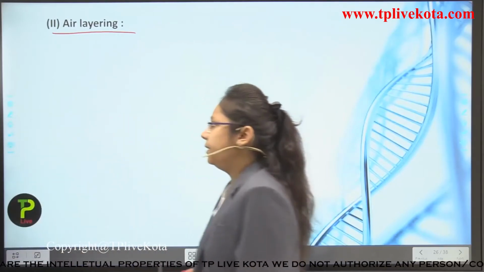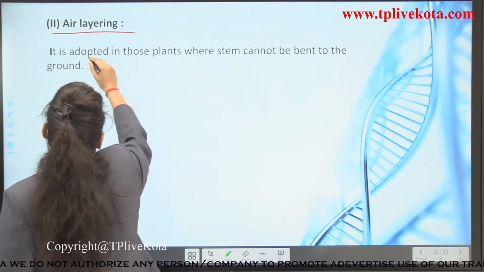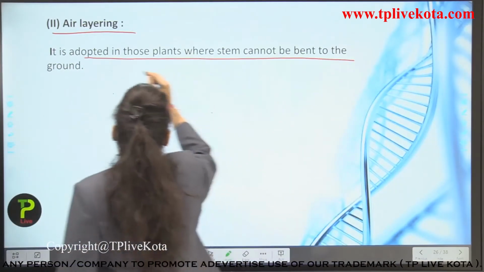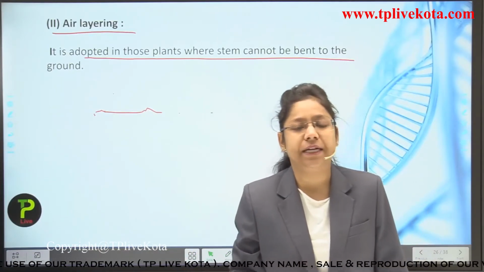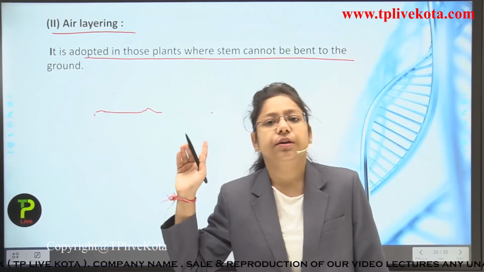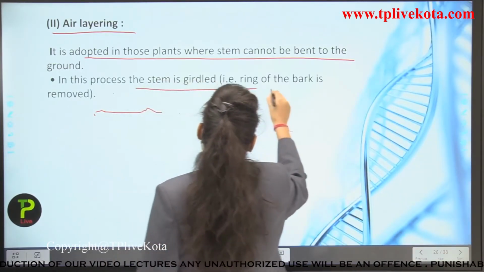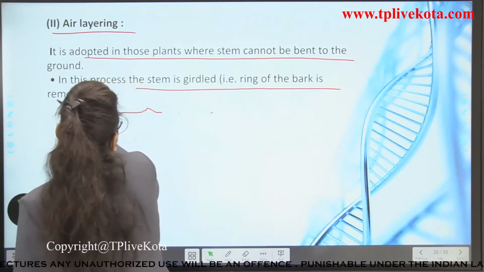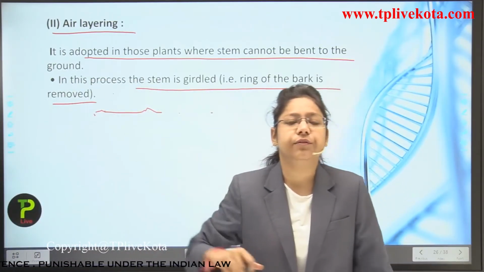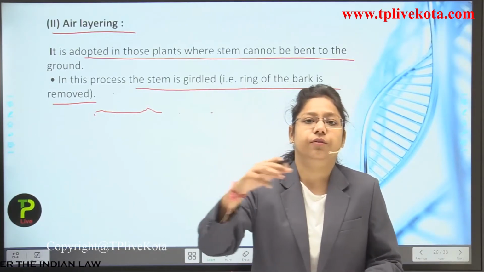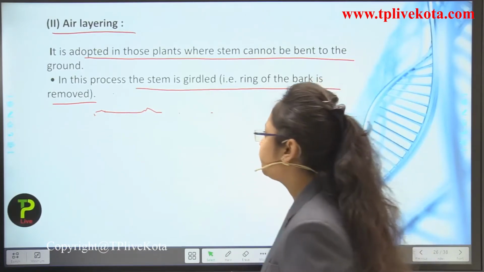Air layering. So let us study about air layering, what happens. It is adopted in those plants where the stem cannot be bent to the ground. Okay, now in this process the stem is girdled. Example, a ring of the bark is removed. Girdling means we are just removing the ring of the bark part, that is the outermost part of the branch.